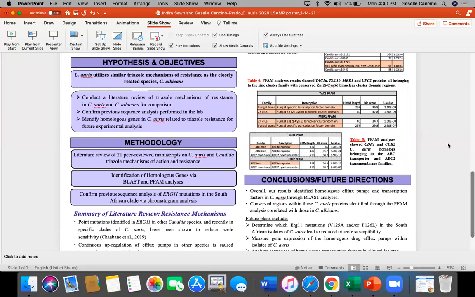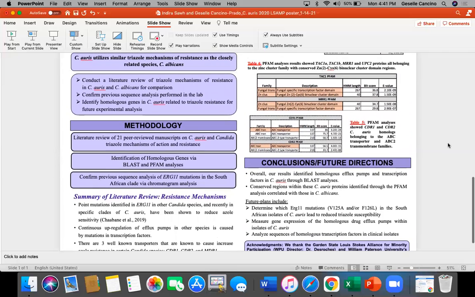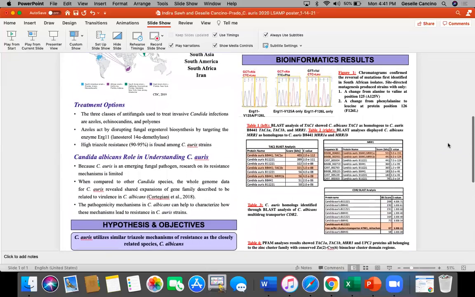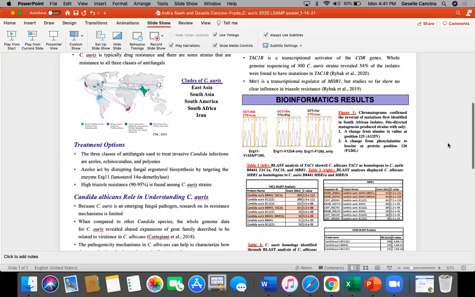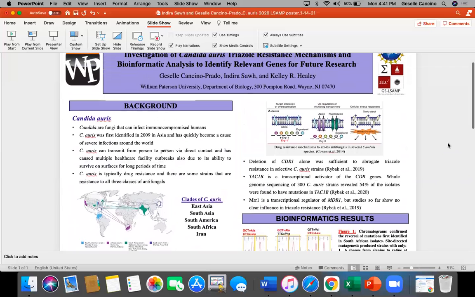This includes point mutations found in the erg11 gene, which encodes for the drug target, overexpression of the erg11 gene, and overexpression of multi-drug transporters or efflux pumps, including CDR1, CDR2, and MDR1. In C. albicans, the overexpression of erg11 can be caused by mutations in the transcription factor UPC2, and the overexpression of the efflux pumps can be caused by mutations in transcription factors such as TAC1 and MRR1.